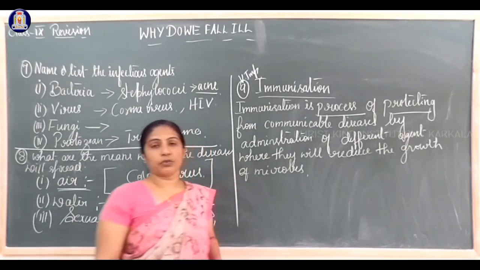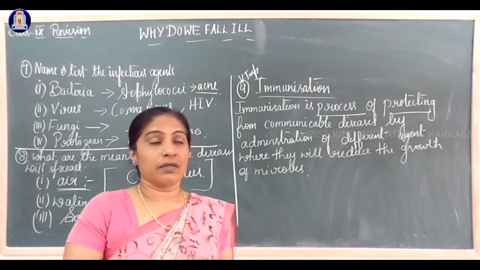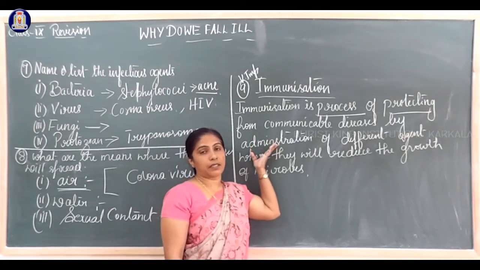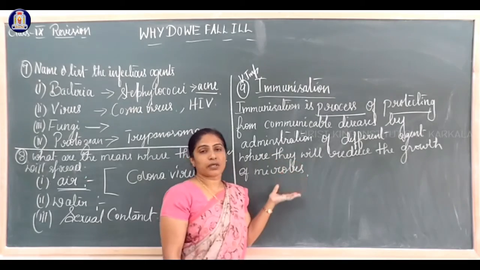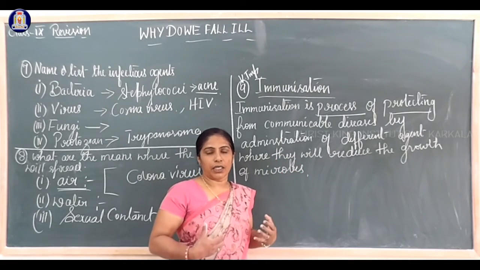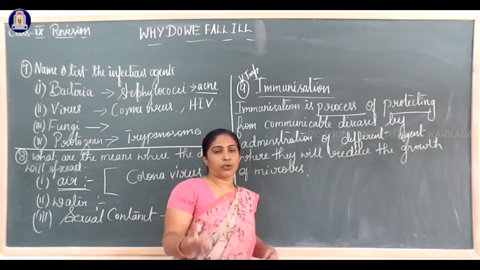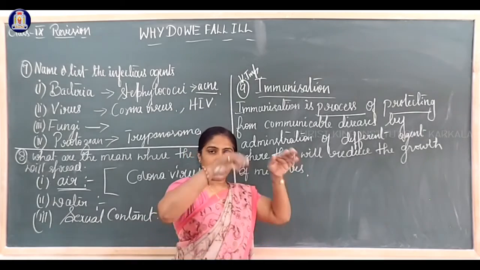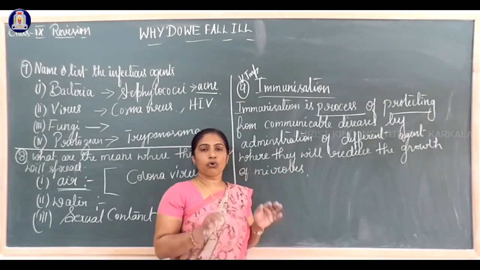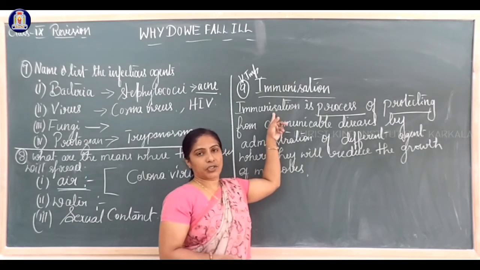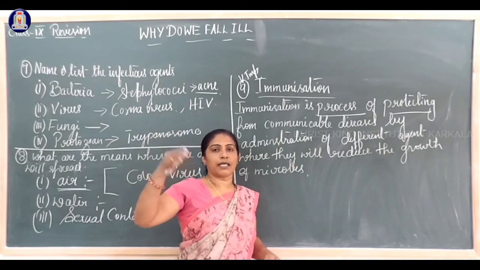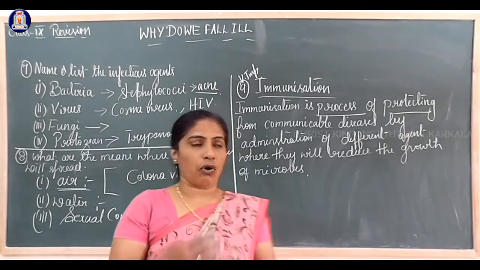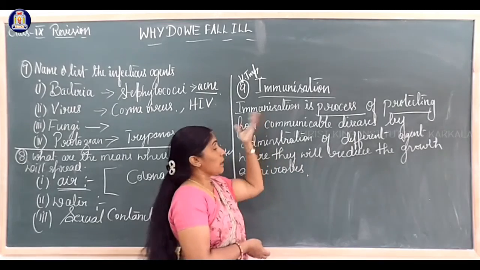So there is a differentiation between immunization and vaccination. Immunization is a process of protecting from communicable disease by administration of different agents where they reduce the growth of microbes in my body. If there is growth of a microbe, then we give medicines or chemicals to reduce its growth. That is nothing but immunization. There will be a systematic order of immunization. Each period is there, so that will be given. According to that schedule, everything together comes under immunization.